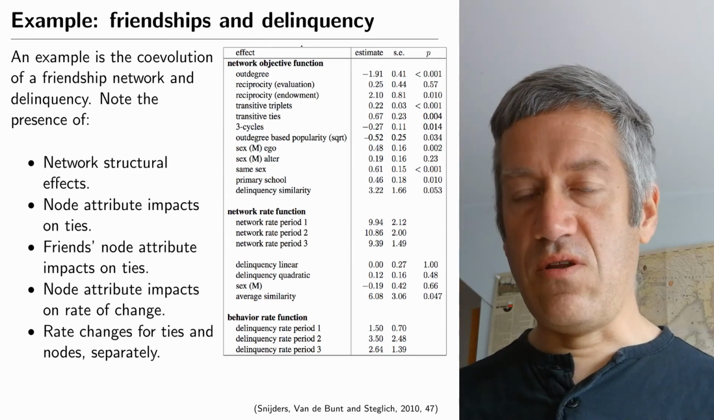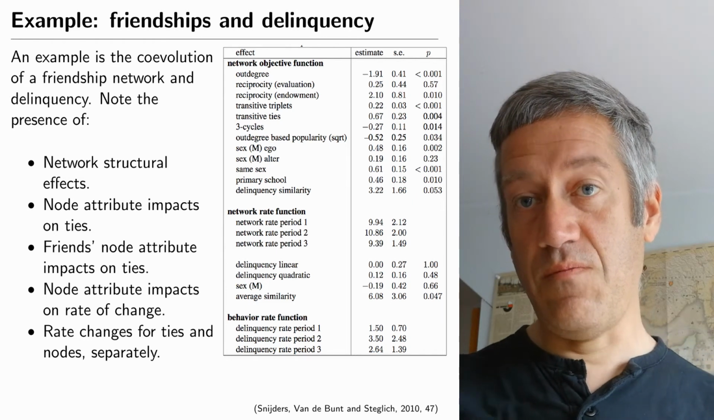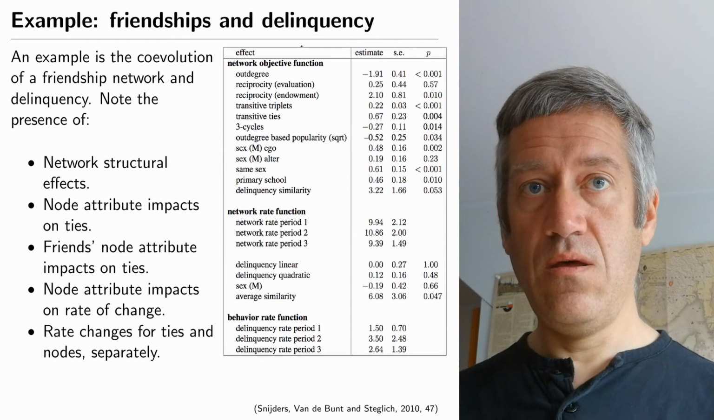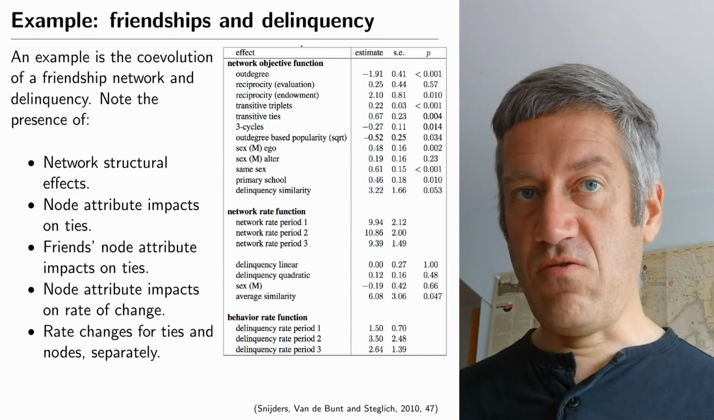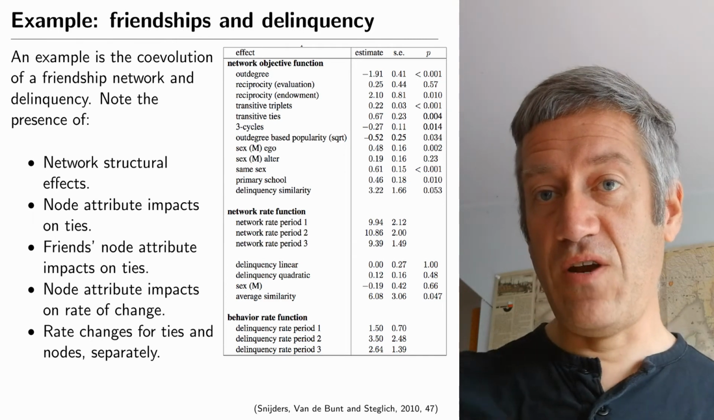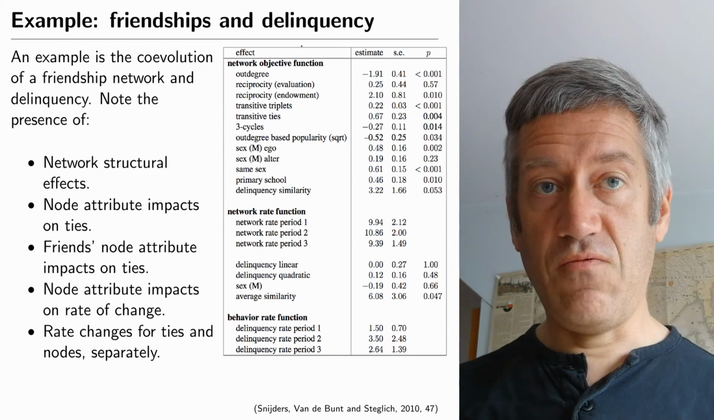The feature on reciprocity is positive. That means that if I make a friend with somebody else, that person is more likely to treat me as a friend as well. The coefficient on transitive triplet is positive. This means that if I make friends with A and also with B, then A and B are more likely to become friends.